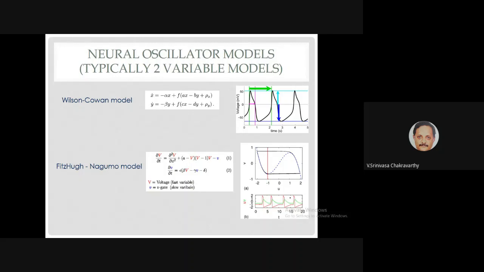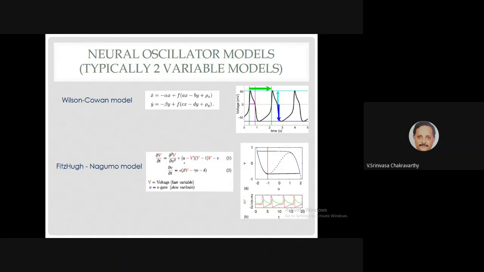We have already seen models of neural oscillators. Especially the ones we have seen are all two-variable models. So Wilson-Cowan we haven't discussed, but it's also a very popular model and very similar to FitzHugh-Nagumo, right? And so that gives you these action potential waveforms. It also has limit cycles. I mean, it looks slightly analogous to FitzHugh-Nagumo in some sense, and the Hopf oscillator also in some sense, especially the first two terms. So then FitzHugh-Nagumo, we have seen in this case, actually, this is a FitzHugh-Nagumo model extended